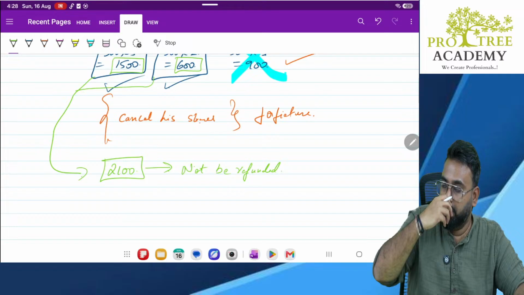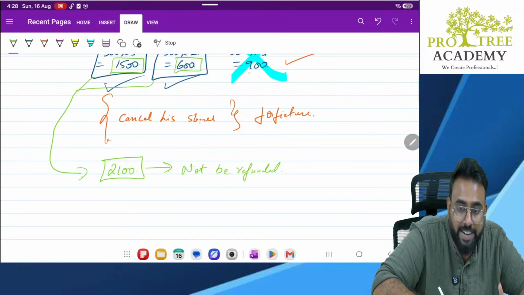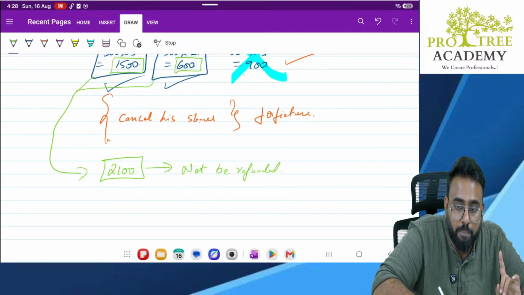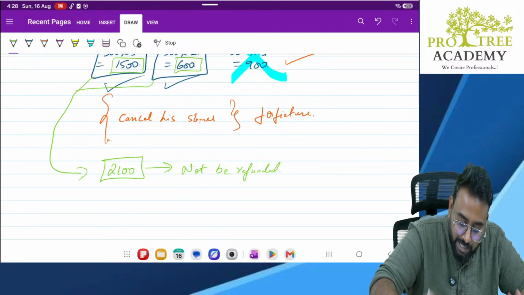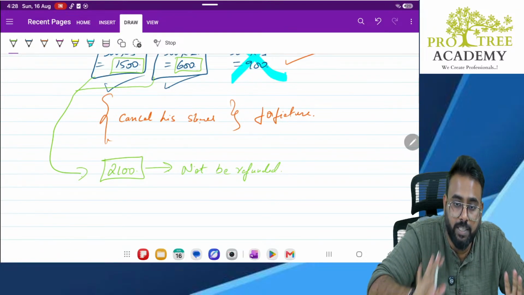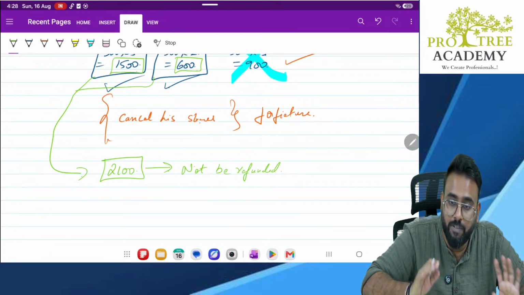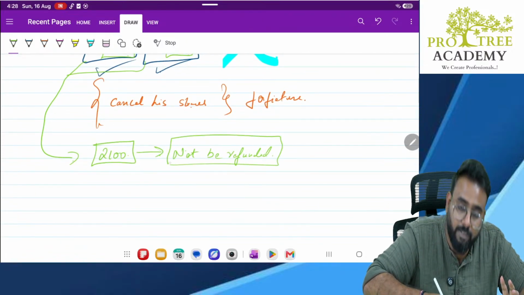Yes. Once you cancel the shares, he had to pay 900. He didn't pay us 900, because of which we are forfeiting his shares. Forfeiting and cancelling his shares. So how much money have we already received? Sir, we have already received 1500 and 600 rupees. Correct? So how much total have we received? 2100. It will not be refunded.